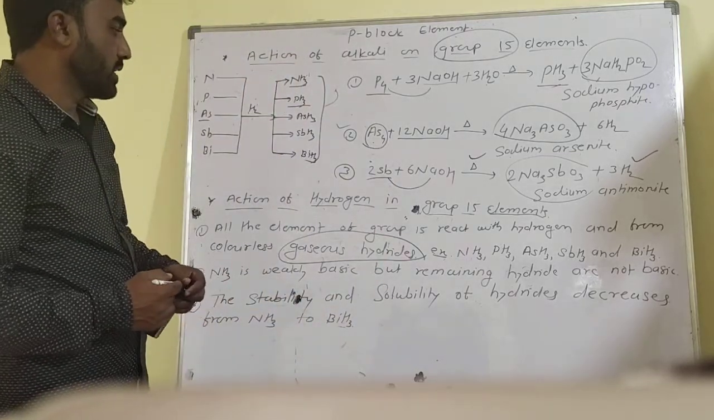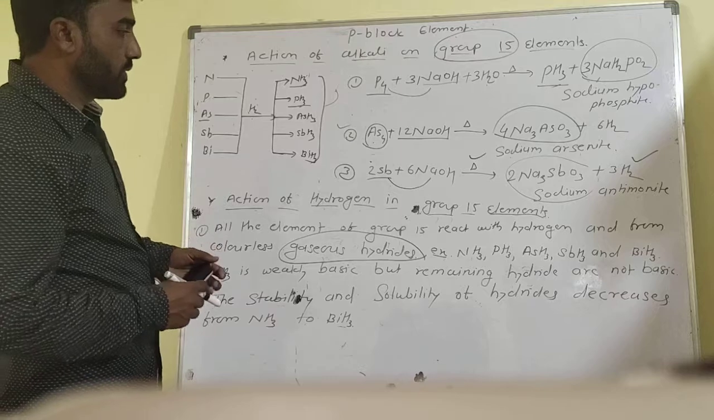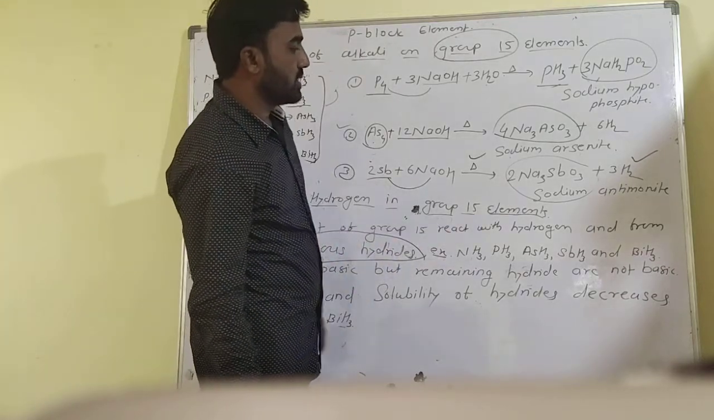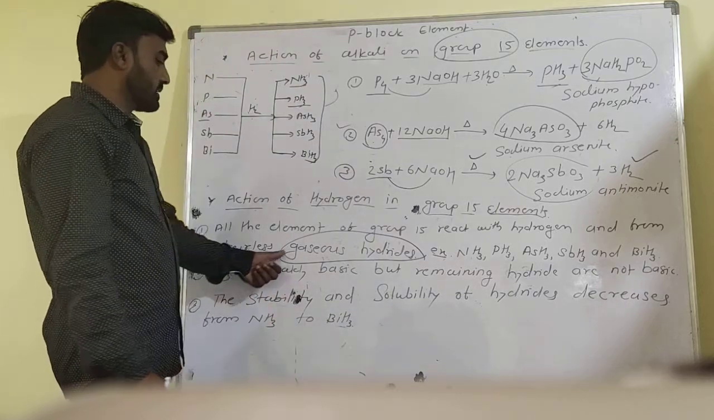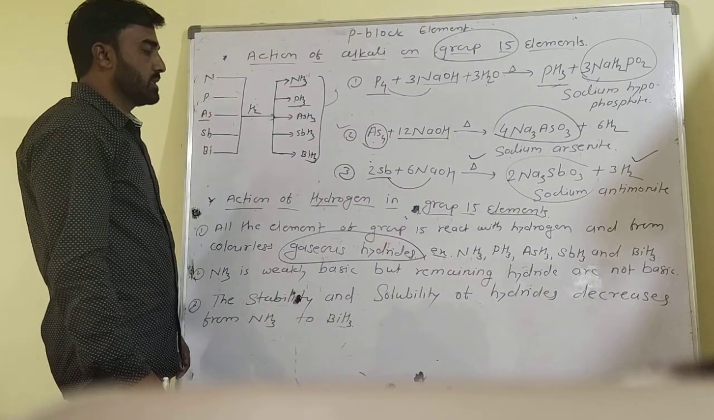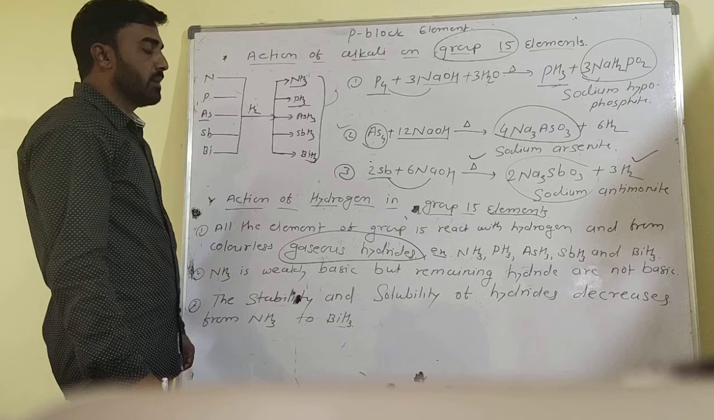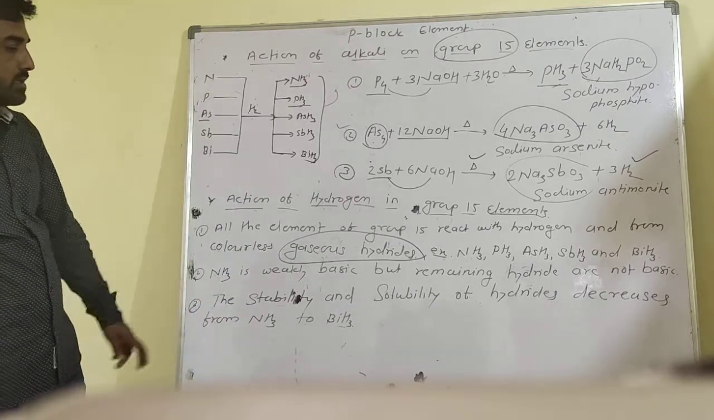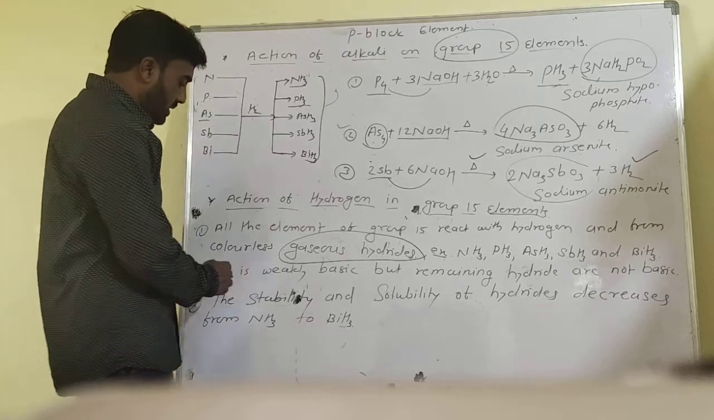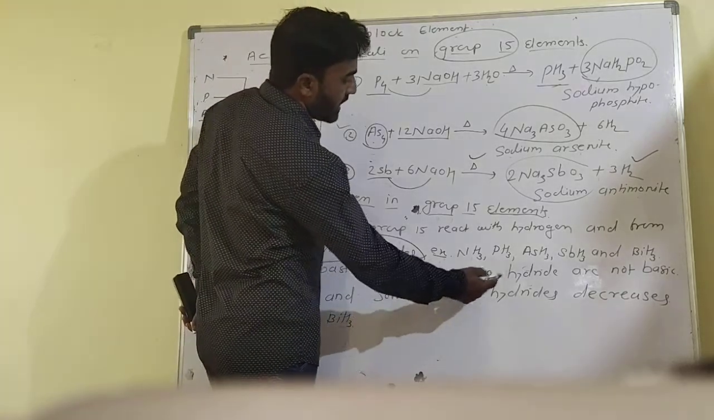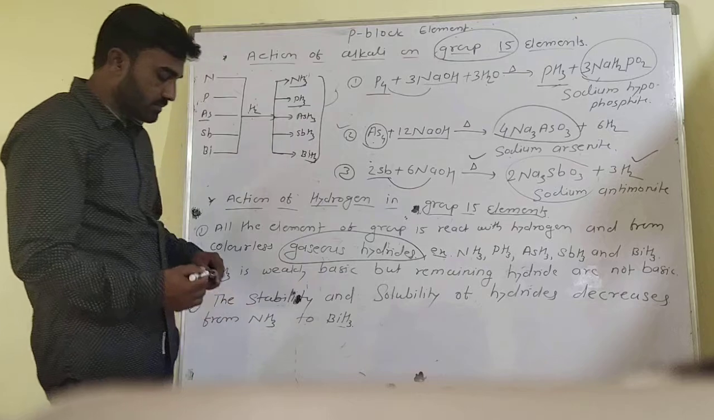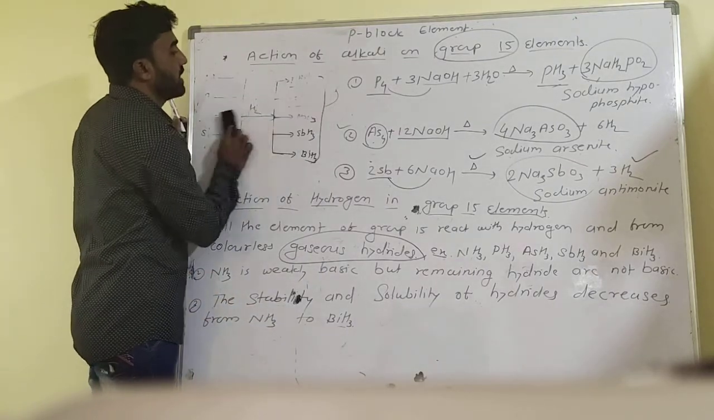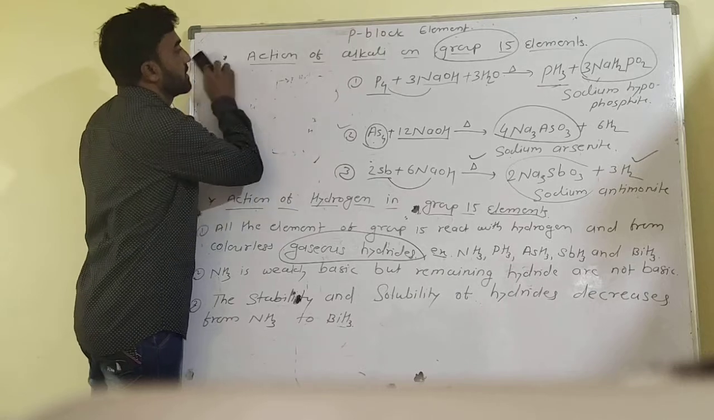So this is the first point, reactions of hydrogen in group 15 elements. All the elements of group 15 react with hydrogen and form colorless gaseous hydrides, that is ammonia, PH3, AsH3, SbH3 and BiH3. Now the second point: NH3 is weakly basic, but the remaining hydrides are not basic.